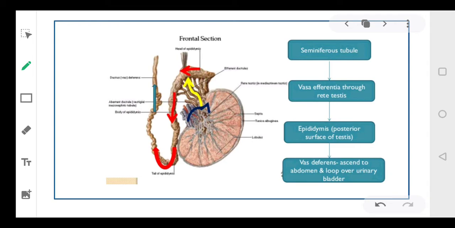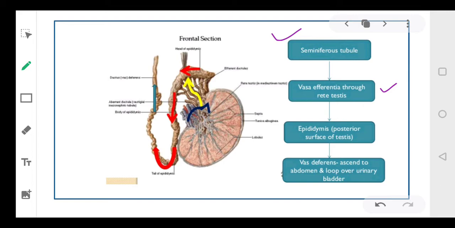Now, as I said, there are 250 compartments in the testis, and each compartment has 1 to 3 tubules. Seminiferous tubules open into the vasa efferentia through the rete testis.